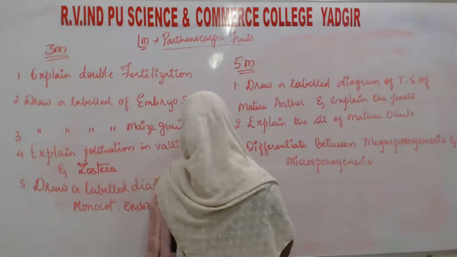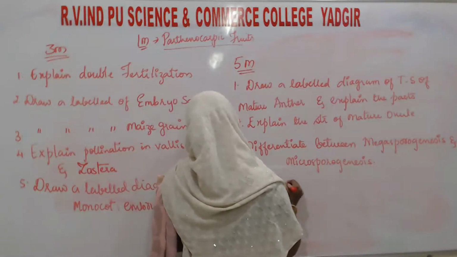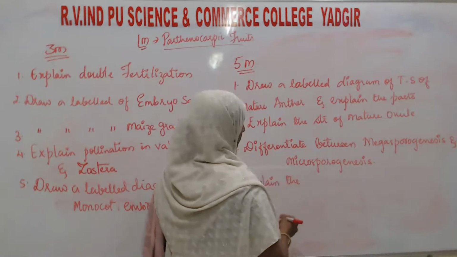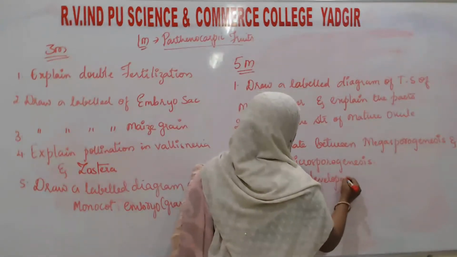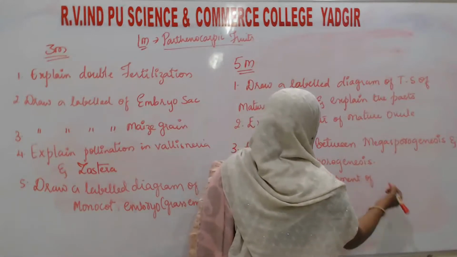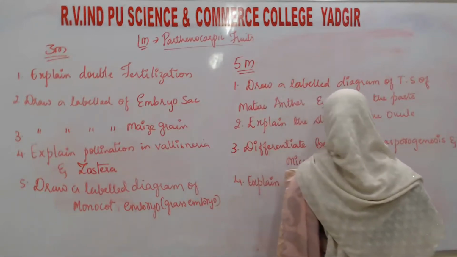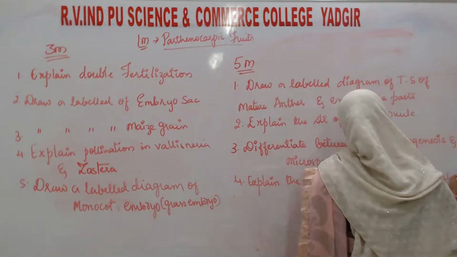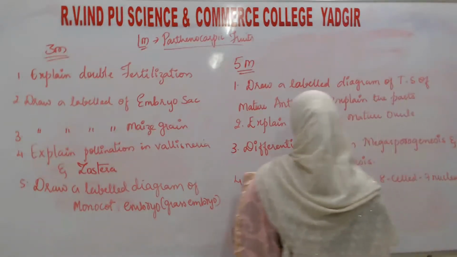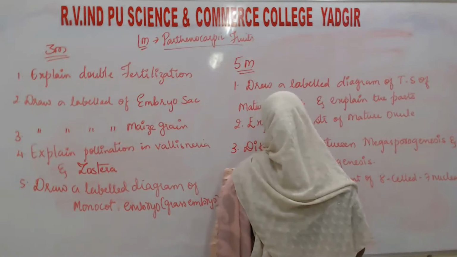Explain the development of 8-cell, 7-nucleate female gametophyte.